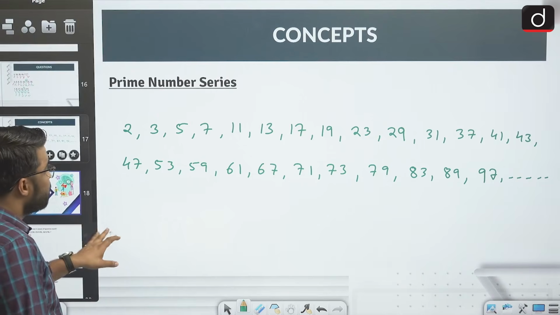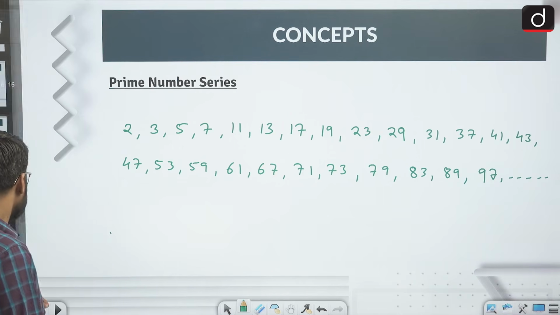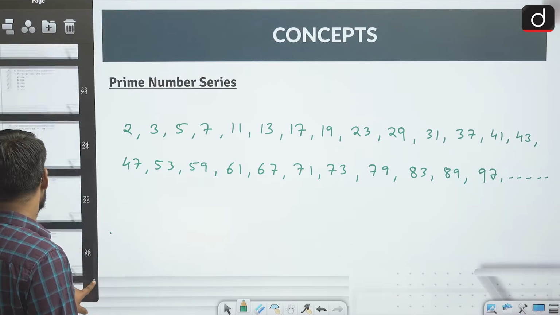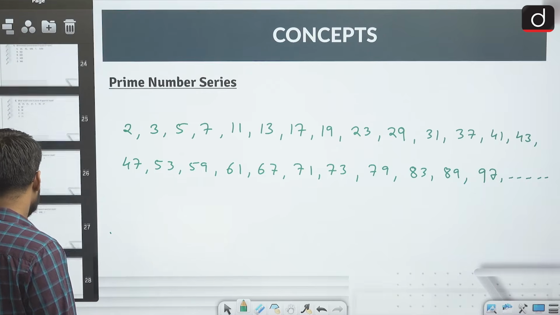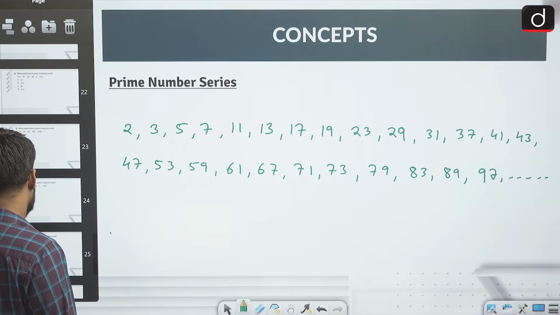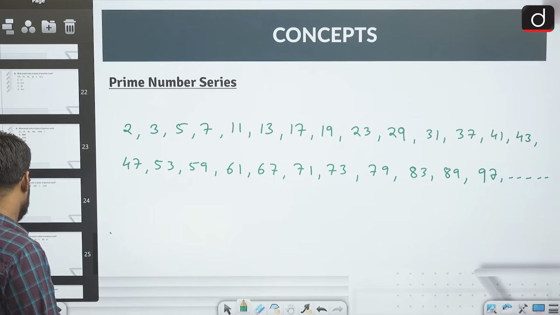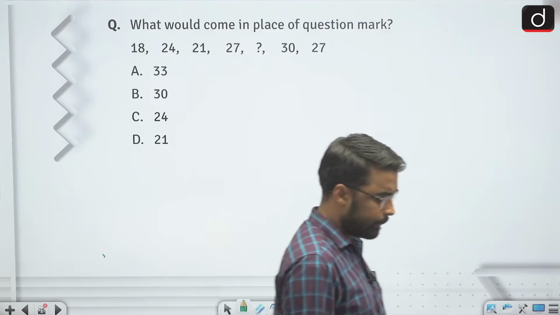All right. So these are your 6 types of series that you should know. After learning all these 6 types, now we are going to take some practice questions. See this question, try this question.